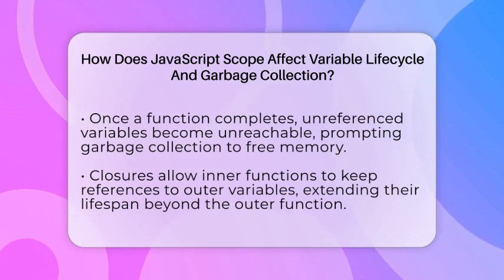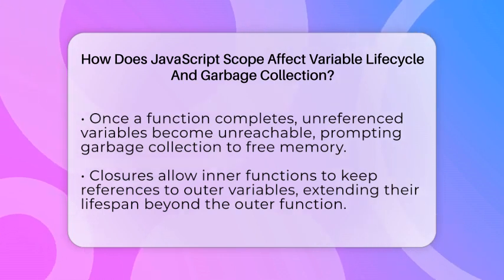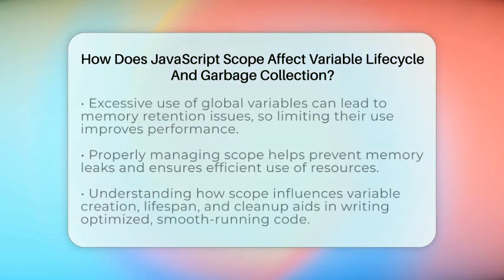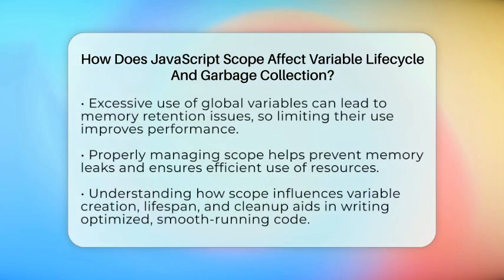In web development, keeping track of scope helps manage memory better. Avoid using too many global variables because they stick around for the entire page life. Use let and const inside blocks to limit variable lifespan and improve clarity. Understanding closures helps prevent unintentional memory leaks, where variables stay in memory longer than needed because of lingering references.